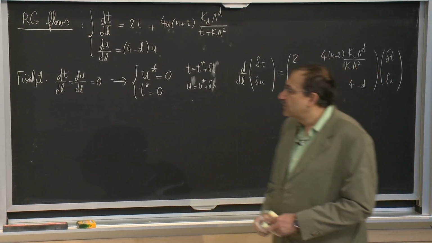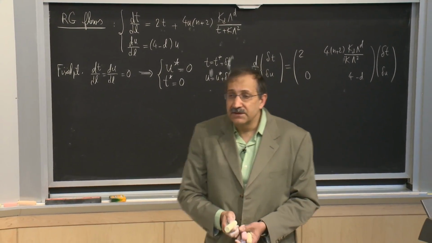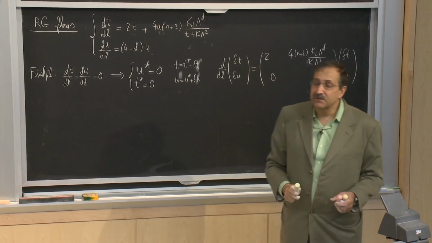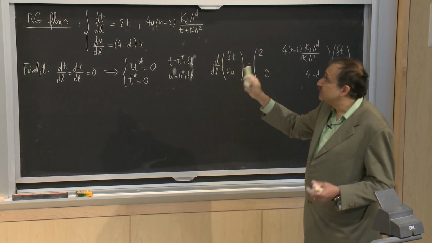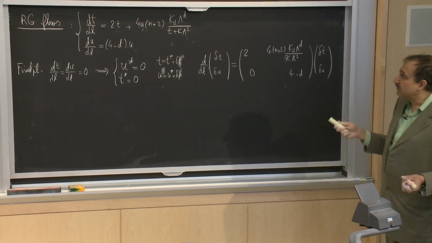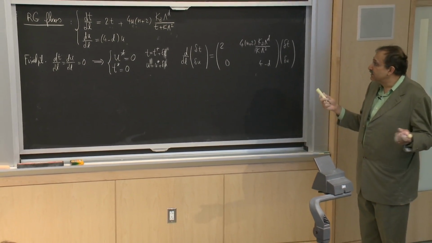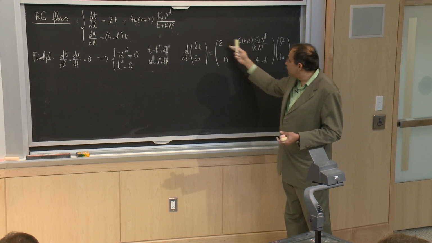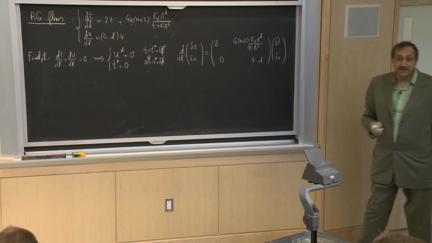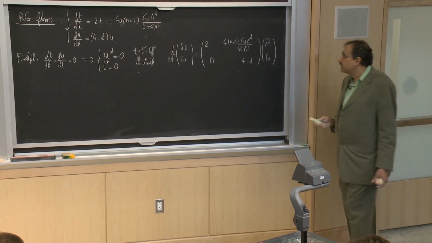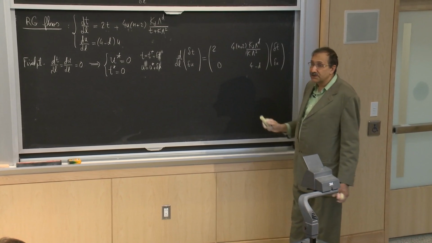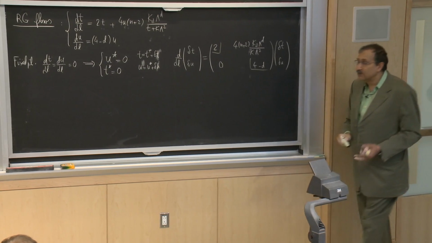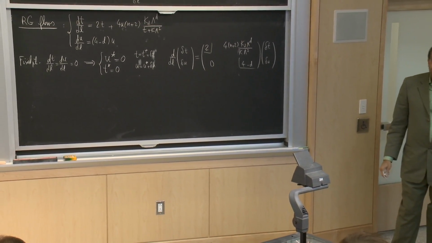Now, looking for relevance or irrelevance is then equivalent. Previously, we were talking about it in terms of the full equations with b that could have been anything, but now we have gone to this limit of infinitesimal b. Then what I have to do is to find the eigenvalues of the matrix that I have for these flows. Now, a matrix that has this structure where there's 0 on one side of the diagonal, I immediately know that the eigenvalues are 2 and 4 minus d.